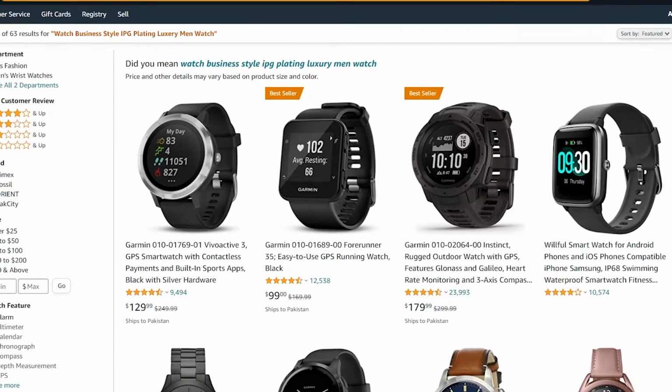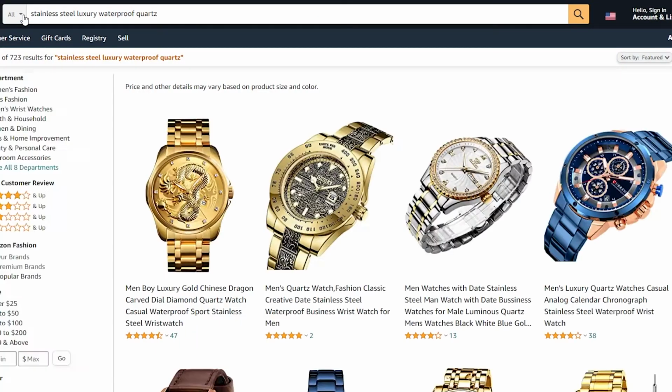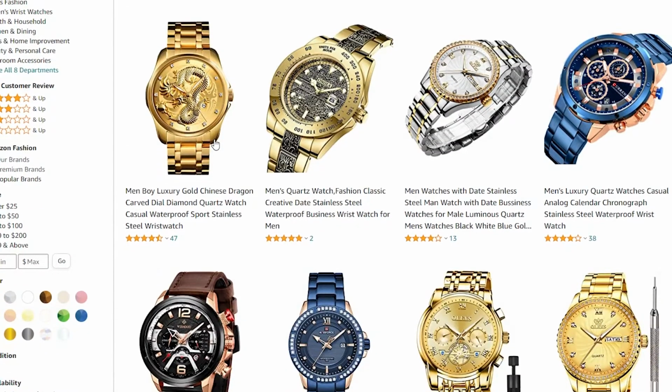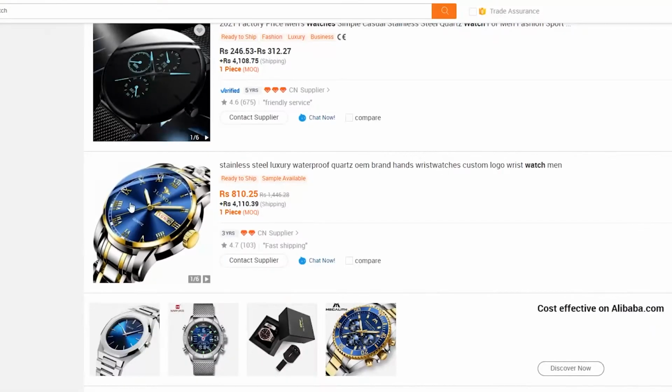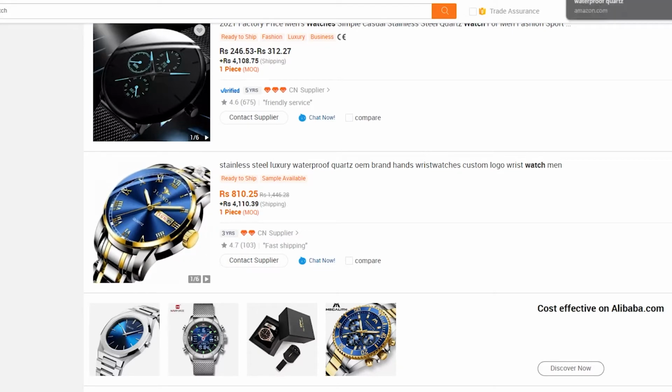I'm going to come back to Amazon, and then after that, I'm gonna simply get started with my product searching. So we have these watches over here. Now, of course, these watches are gonna go for different prices, but let's take a look on average. For a watch like this, it is just $5 on Alibaba.